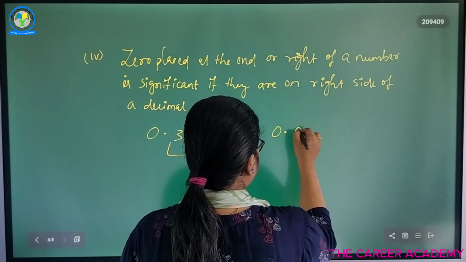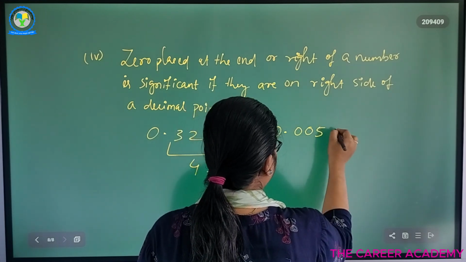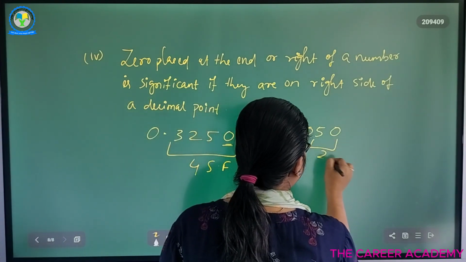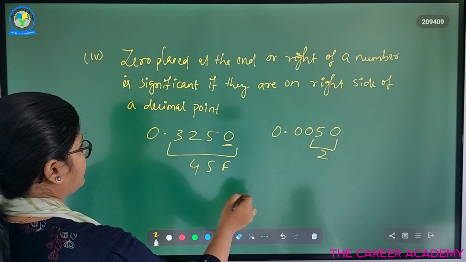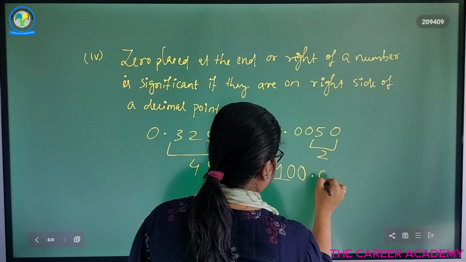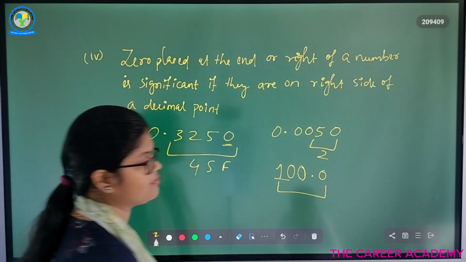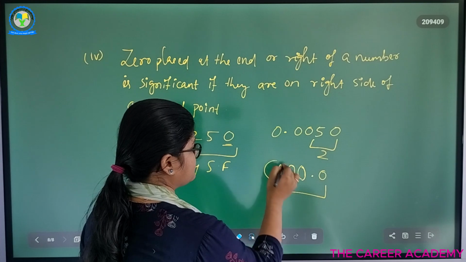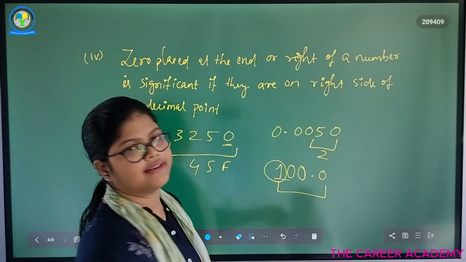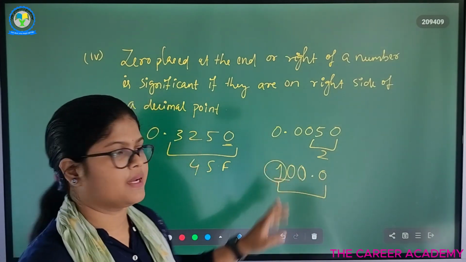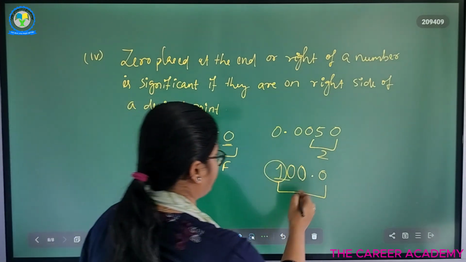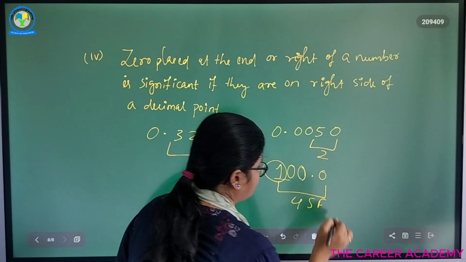Another example is 0050. Here how many significant figures are there? Here two significant figures. ठीक है? Let's say 101. How many significant figures are there? We know that this is a non-zero digit, so that means this is significant, and the zero after decimal is considered to be significant. Two significant numbers and between them all are significant. So we have four significant figures. ठीक है?